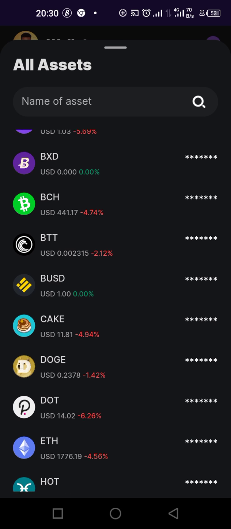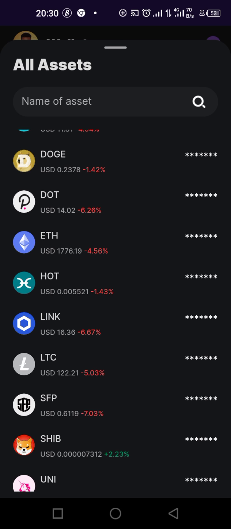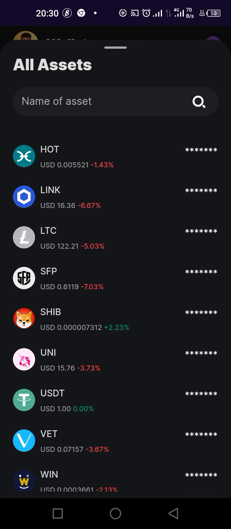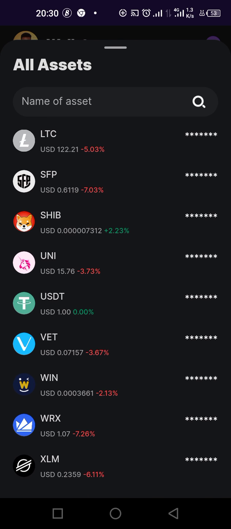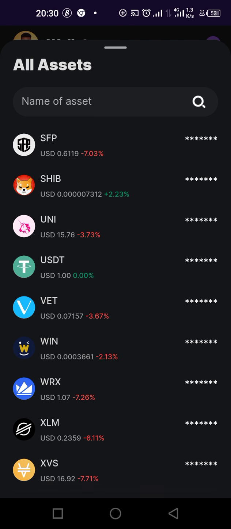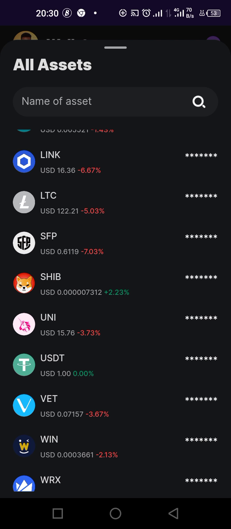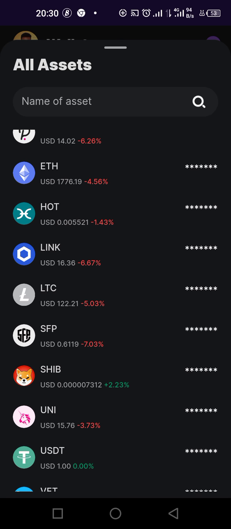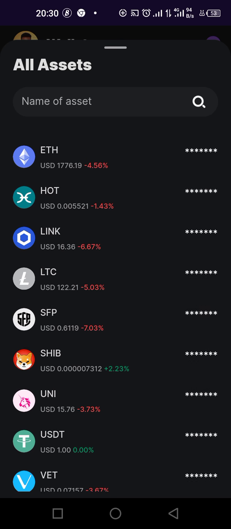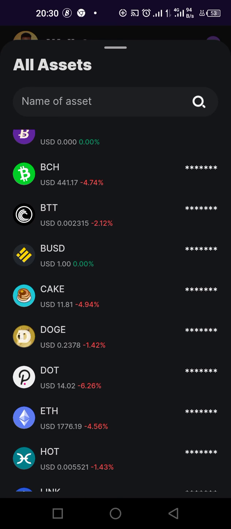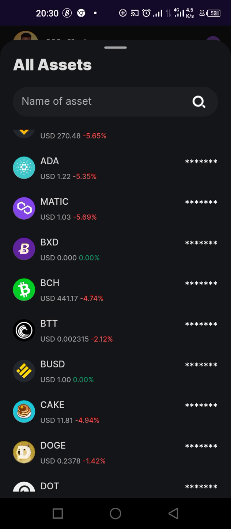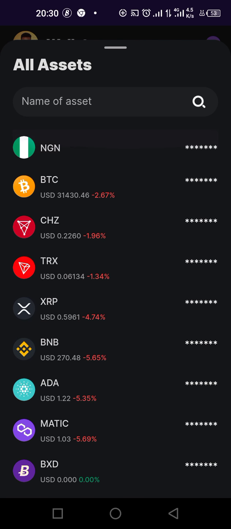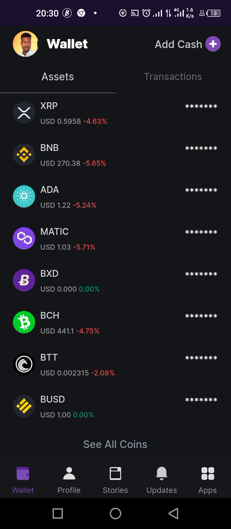For now, they are limited to several coins. This is why I like this app, because it has plenty of coins compared to Quidax, the Nigerian Quidax. It's also owned by a Nigerian, but I prefer Bundle. So they have many coins you can trade with. You can trade DOT, you can trade Ethereum, Cake and the likes. This is Naira.